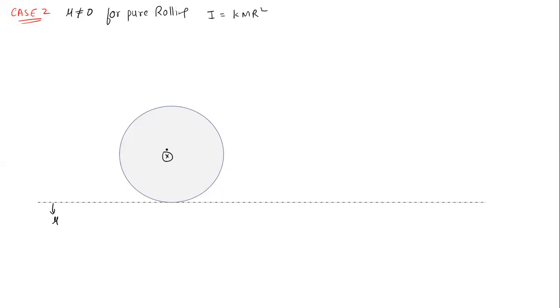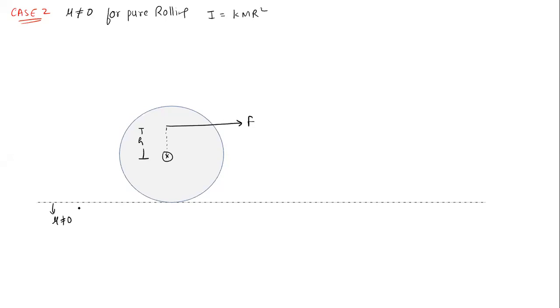Now if we apply a force F at a distance of h from the center, then in this case, since friction is not equal to 0, the friction force will act on the body.